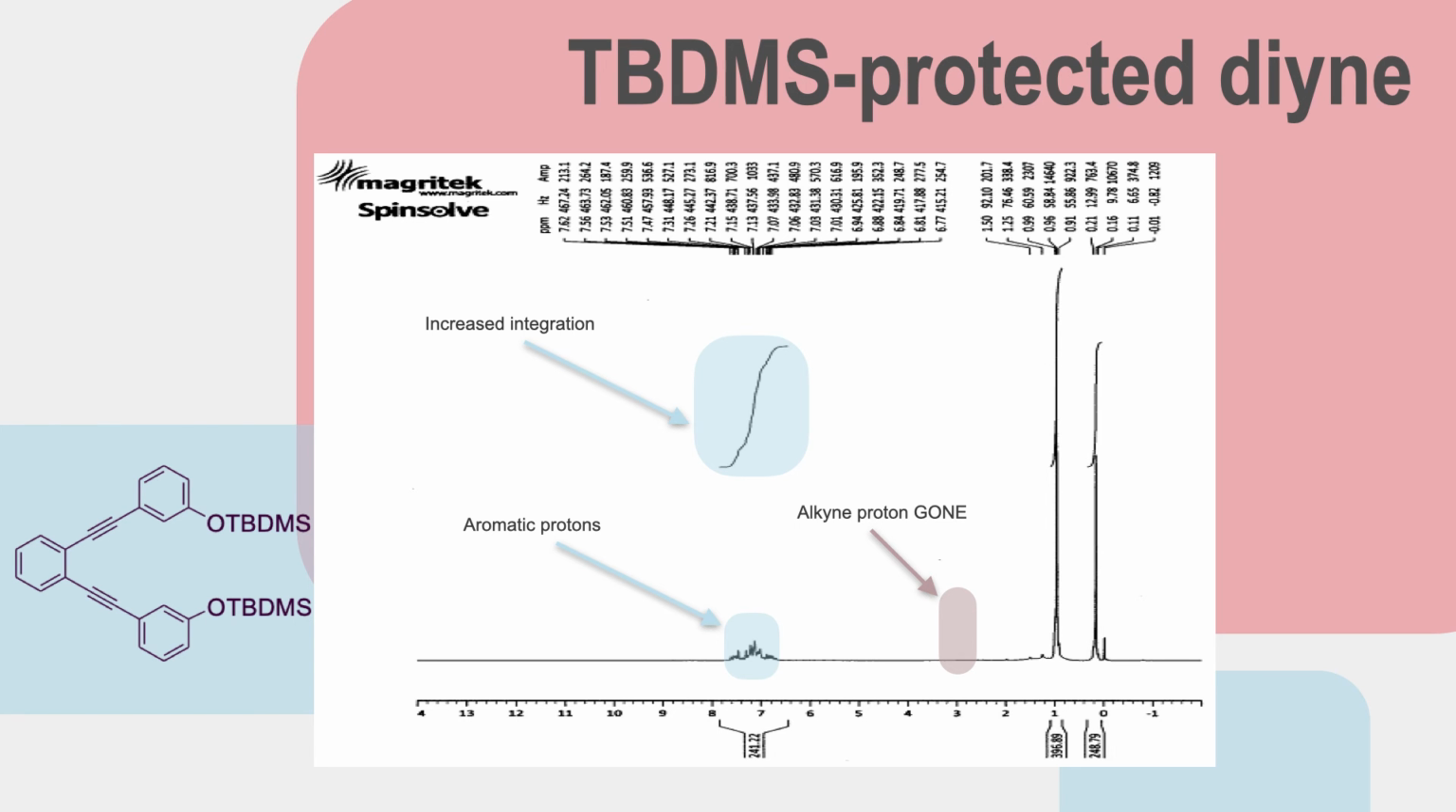This is an NMR of the purified protected diene. Here we can see the terminal alkyne proton is gone, and all that's left are the aromatic protons and the protecting group protons. It should be noted that the integration for the aromatic protons here is much greater because we've got 2 more phenylenes attached.